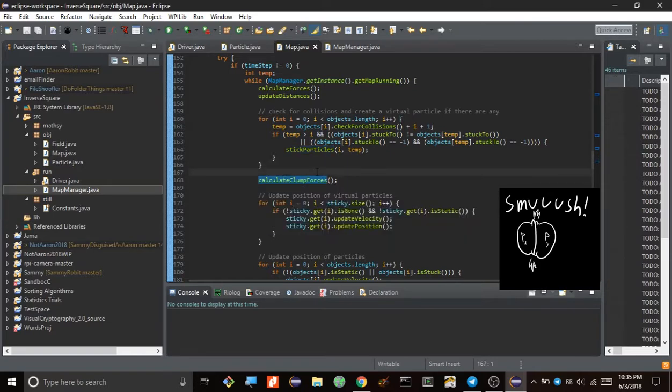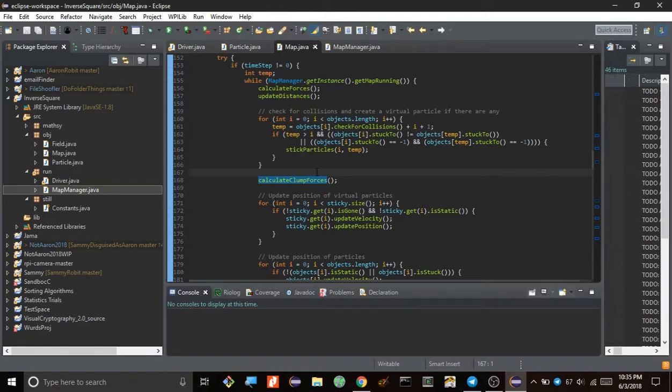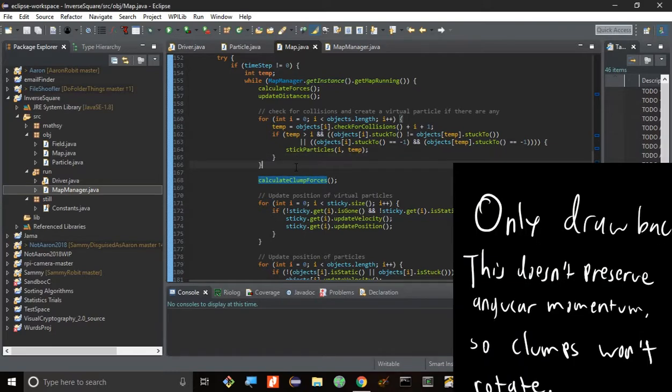The way my simulation handles clumps is that instead of updating the individual forces on each particle within the clump, it pretends that the clump is just one particle and updates the force on the entire clump, and then the individual particles just follow the center of mass of the clump. So that's how my simulation works.